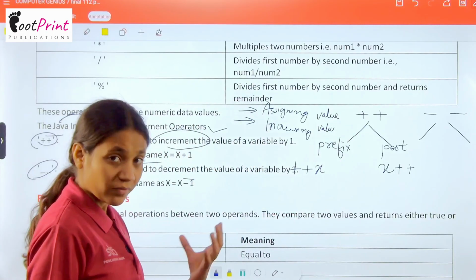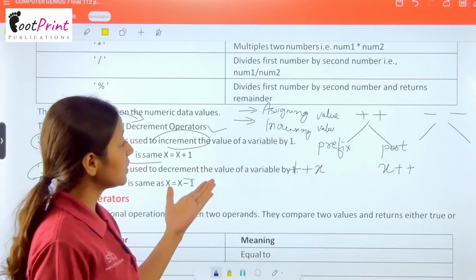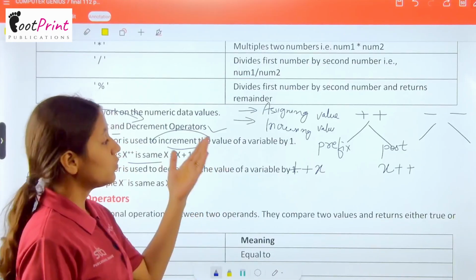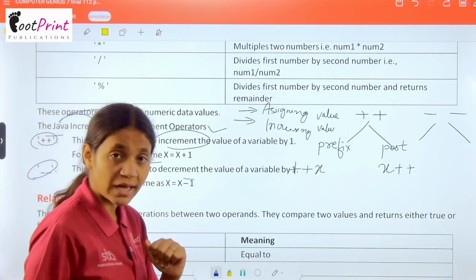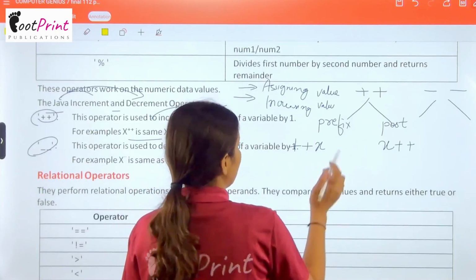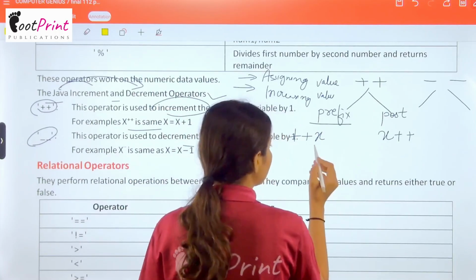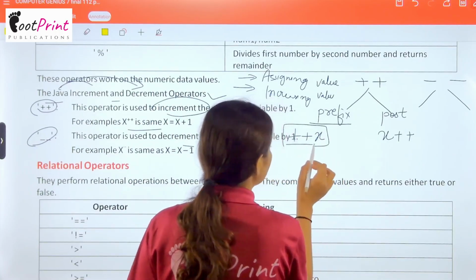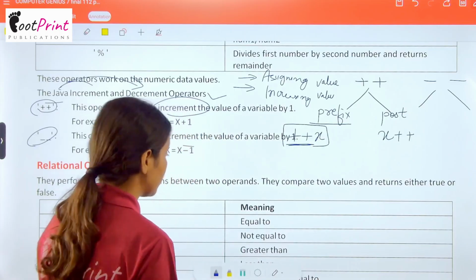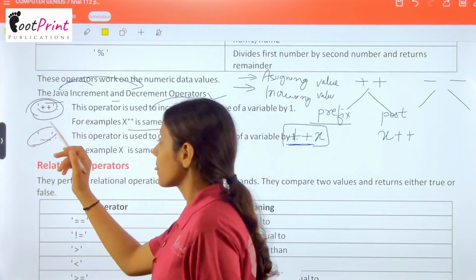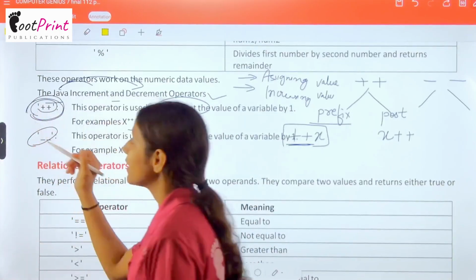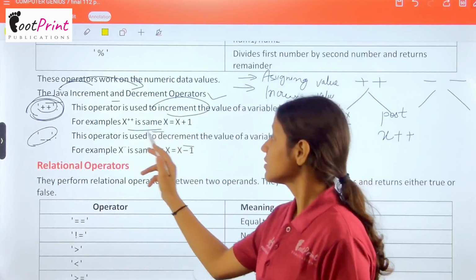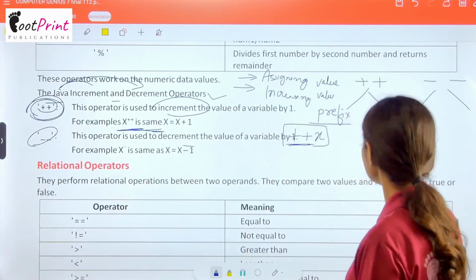Now the concept says when we have to do this, and which one among them is step number 1 and step number 2. As you can see, in prefix, this is the concept that the sign will be before the variable. But here we have the postfix. So we will do this one.